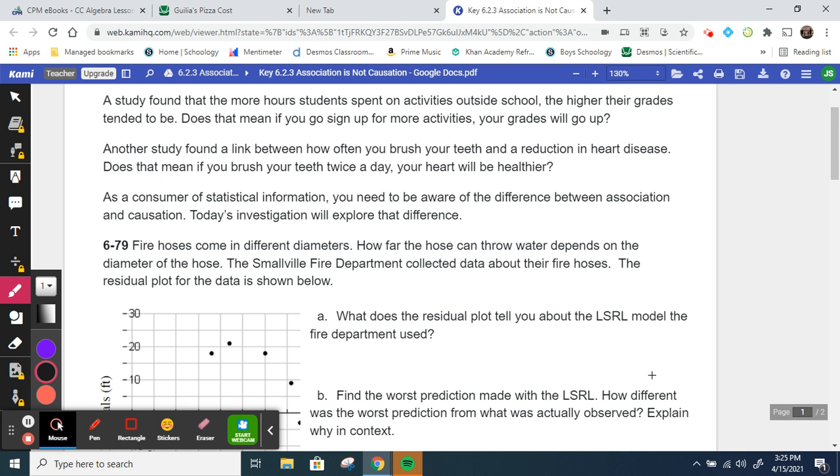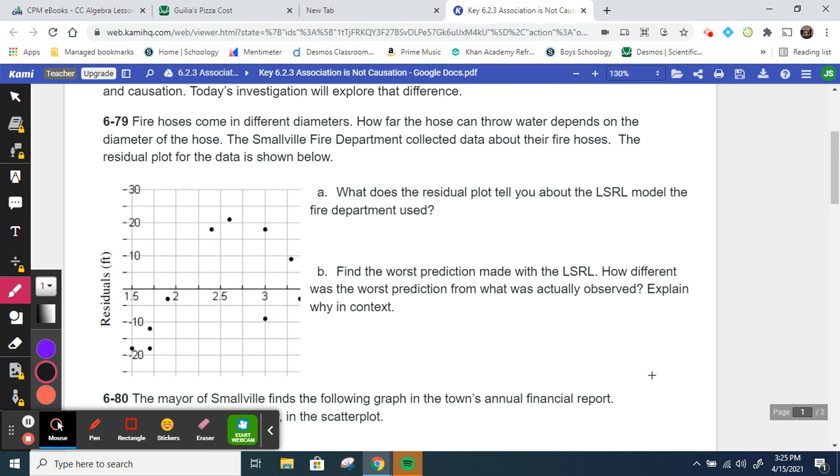So in 6-79, it says fire hoses come in different diameters. How far the hose can throw water depends on the diameter of the hose. The Smallville Fire Department collected data about their fire hoses. The residual plot for the data is shown below. Part A asks, what does the residual plot tell you about the LSRL model the fire department used?